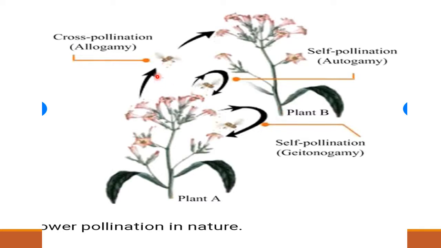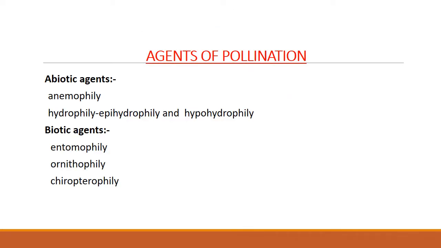It is carrying the pollen grains to the stigma of another plant. Okay, that is allogamy. So all the terms we have explained are actually shown in this picture. Now we'll go to the different agents of pollination.